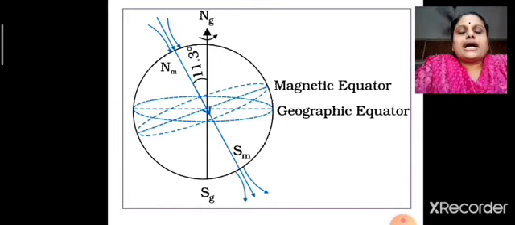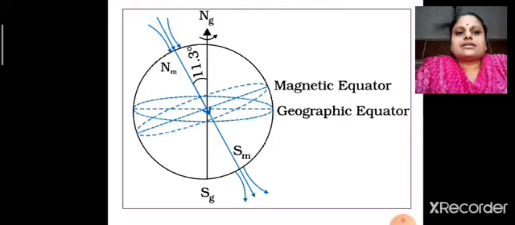But when a magnet is freely suspended, it aligns in the north-south direction. The direction in which the north pole of the magnet points is taken as the north magnetic pole, and the direction in which the south pole of the magnet points can be taken as the south magnetic pole.